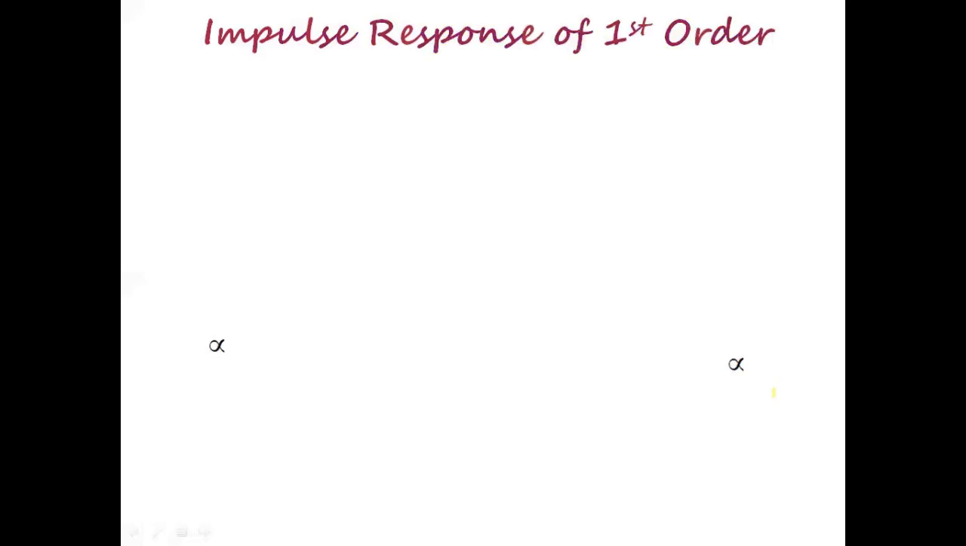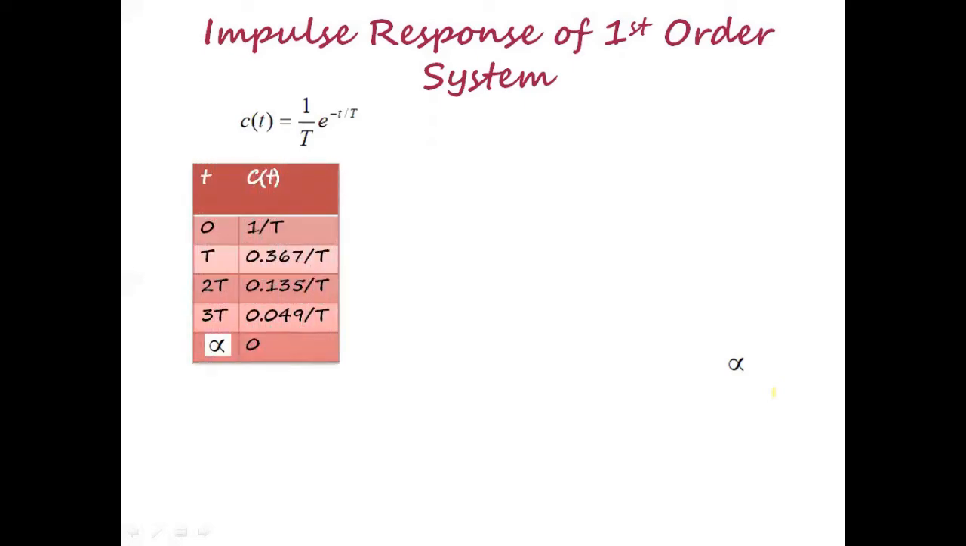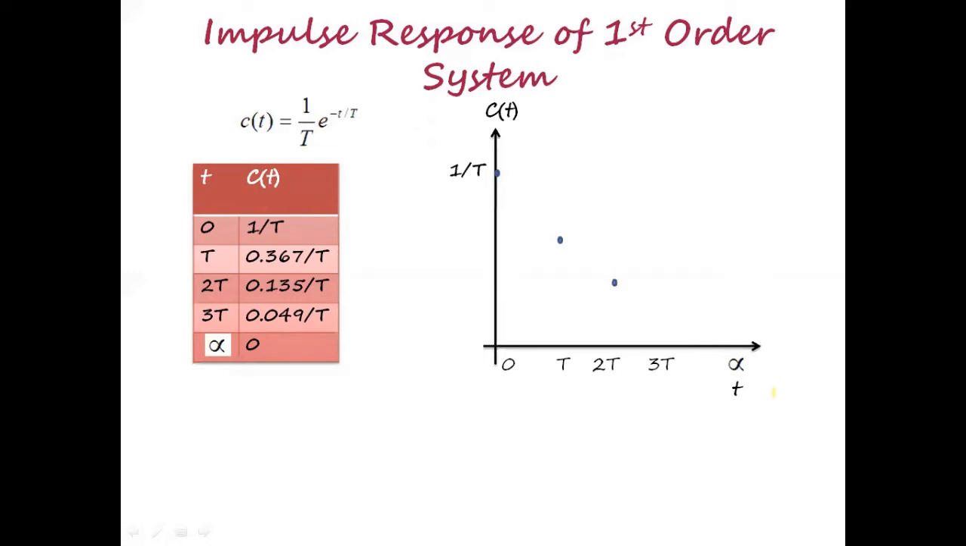So let us look into the response. C of t is equal to 1 by T into e to the power minus t by T. So let us formulate a table for different values of t and plot it in the form of a graph. At t is equal to 0, C of t will be equal to 1 by T. It will be somewhere here in the graph. And at t is equal to capital T, we get C of t as 0.367 by T. It's somewhere here. And at 2T, it is 0.135 by T. I have marked it in this place.